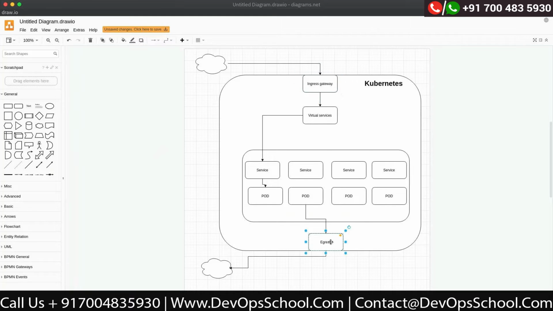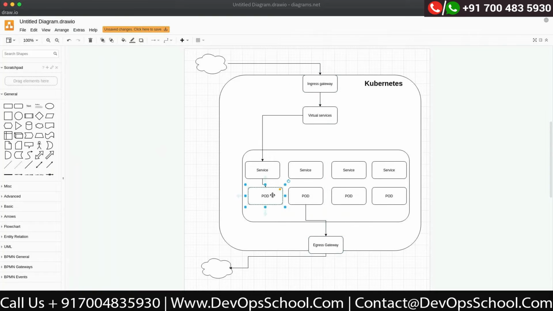Then you have an egress gateway. Egress gateway is again a separate component of Istio, which runs on the edge in a way that whatever traffic has to go outside the cluster has to go via the egress gateway. We will enforce such policies so that every outbound request goes via the egress gateway. So these are the two edge proxies, we call them.